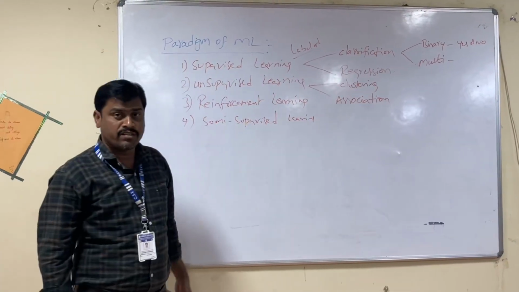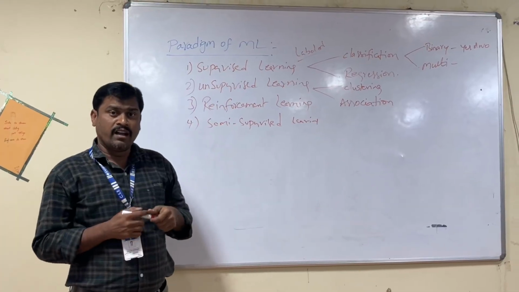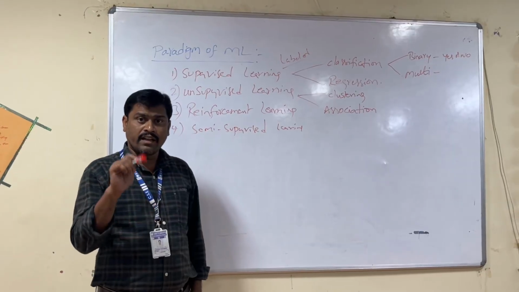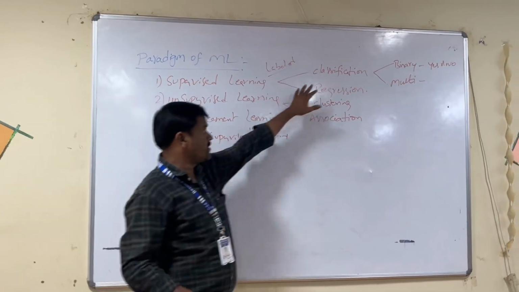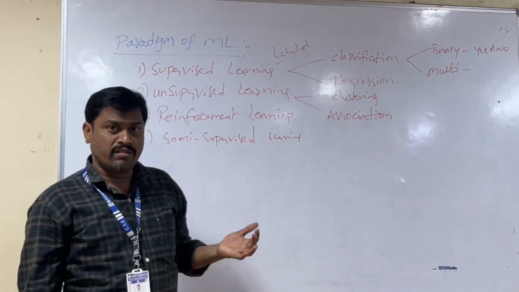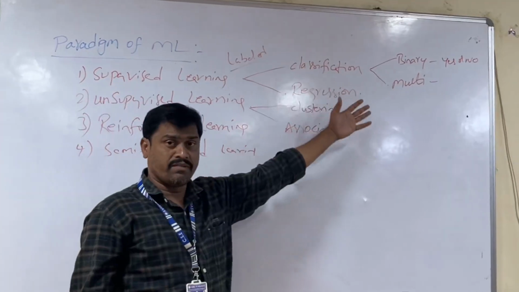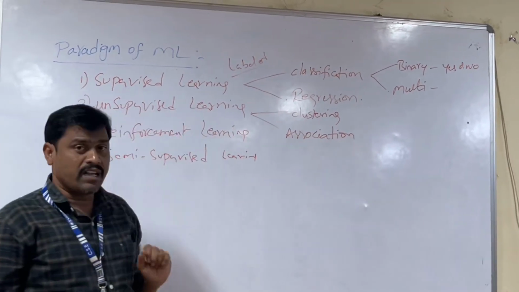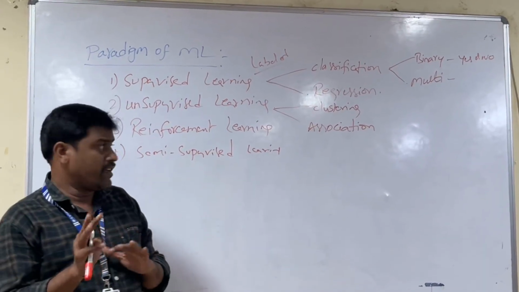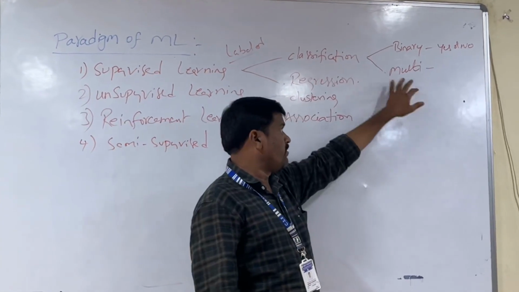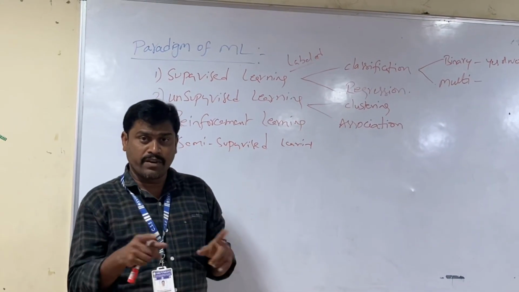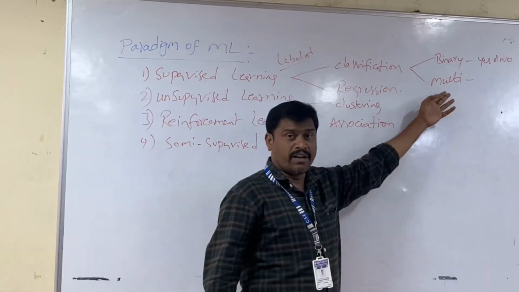So what is classification? This is one of the supervised learning techniques. If the input data has categorical values, we should apply a classification algorithm. Classification is again divided into 2 types: binary classification and multi-class classification. Binary classification means the class has only 2 values, like 2 classes. And multi-class classification means the class can represent more than 2 values, so we say it is a multi-class classification.